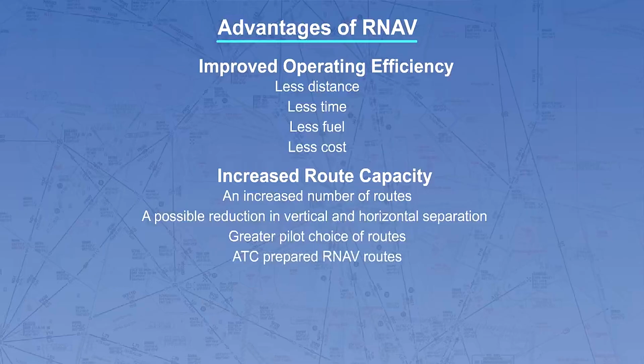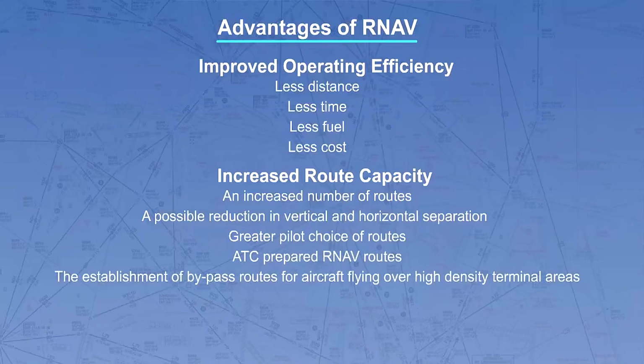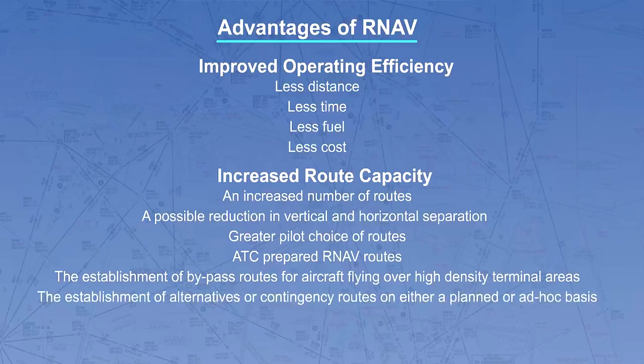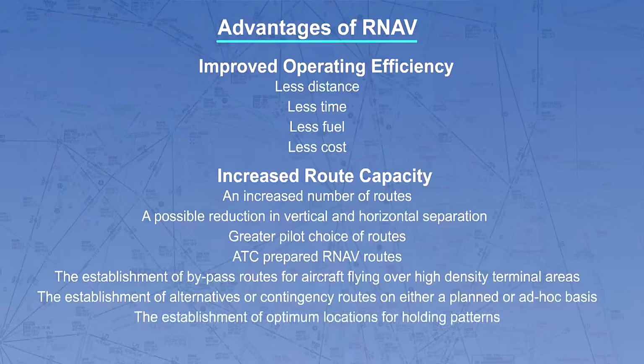ATC can prepare RNAV routes and airspaces, establish bypass routes for aircraft flying over high-density terminal areas, establish alternative or contingency routes on either a planned or ad hoc basis, and establish optimum locations for holding patterns, with a reduction in the number of ground facilities.